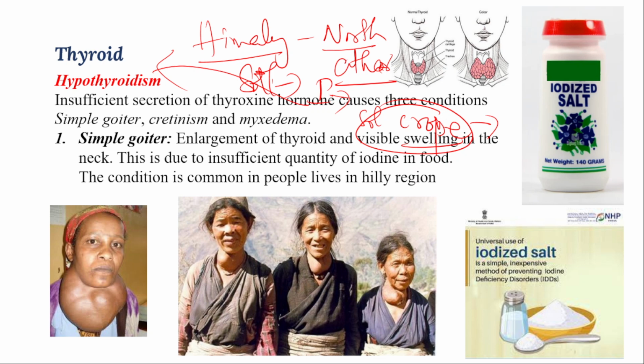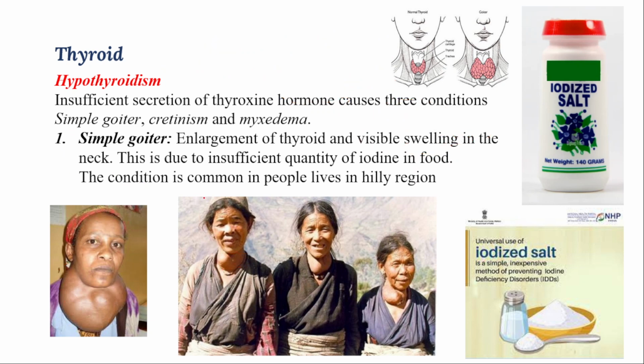Because of less secretion, the thyroid gland will swell up in such a way that we can visually observe it. So to prevent the disease, the government of India and other governments recommend iodized salt. That means NaCl, normal salt, supplemented with iodine. Understand? That is the symptoms and the treatment for simple goiter.